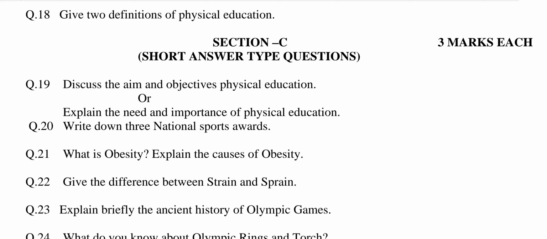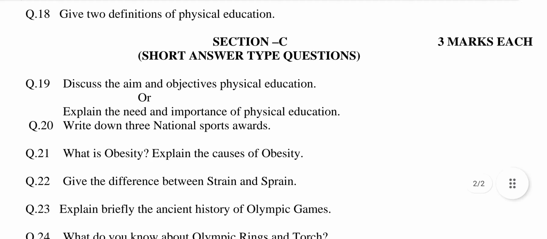The two definitions of physical education are as listed below. Number 1, according to Irwin, physical education is a program of physical activities that develops health in youth. Second, according to Charles A. Butcher, physical education is an integral part of the total education process.